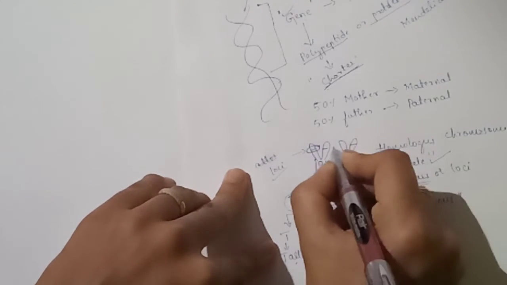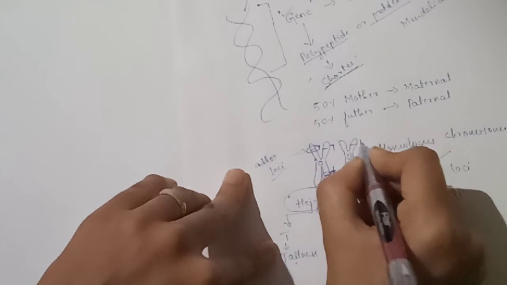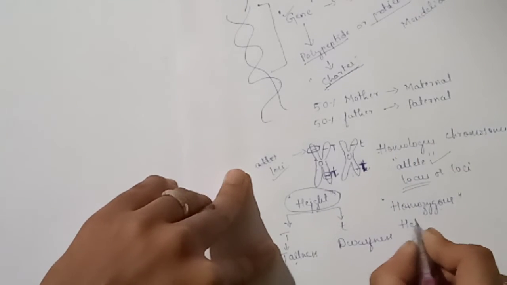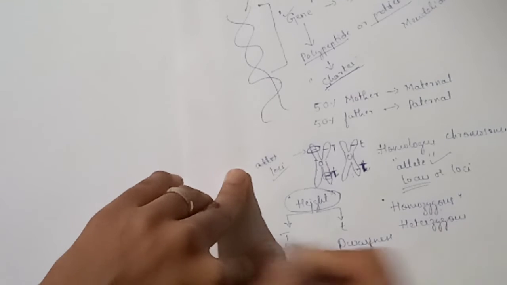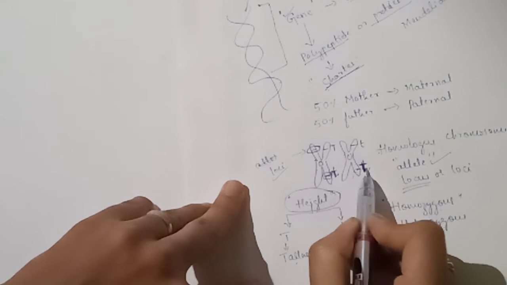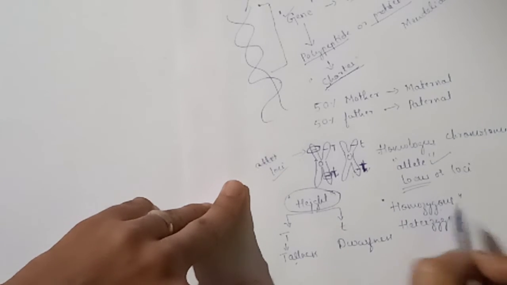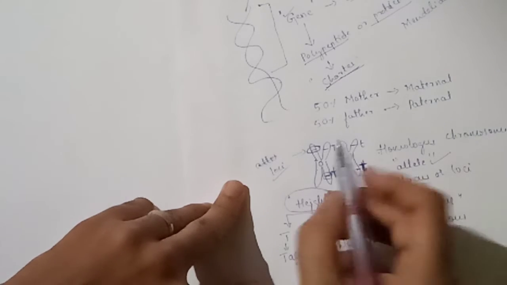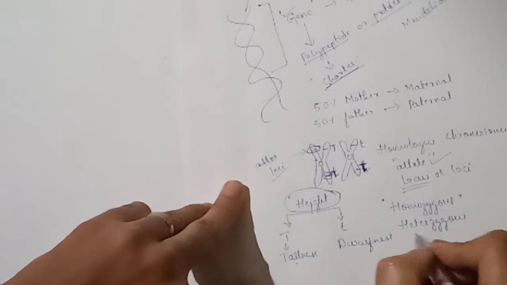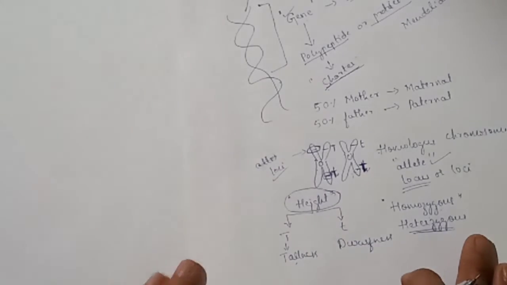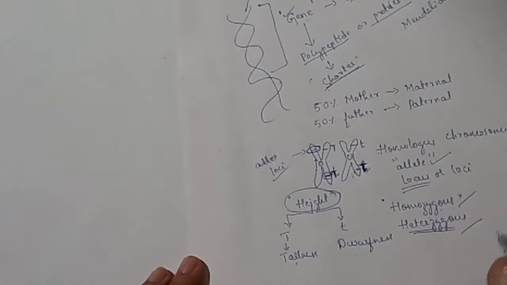Suppose one is a dominant allele and another one is recessive, meaning dissimilar alleles are present, then it is called heterozygous condition. Understood? Homozygous, heterozygous.